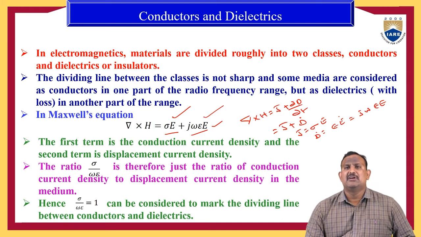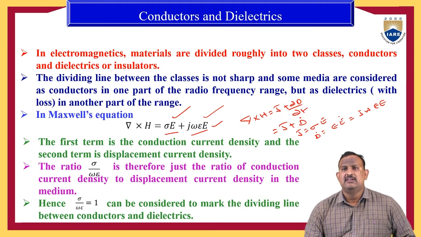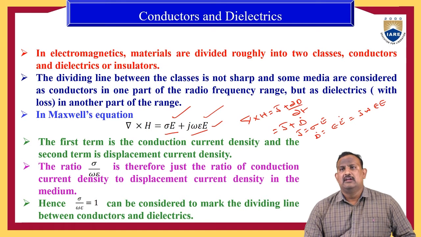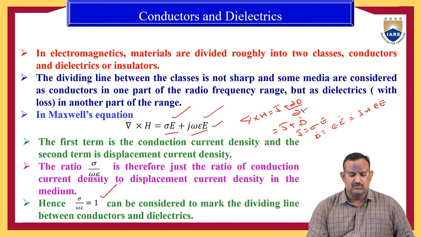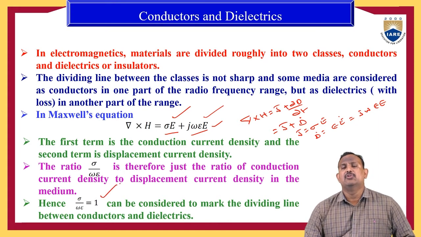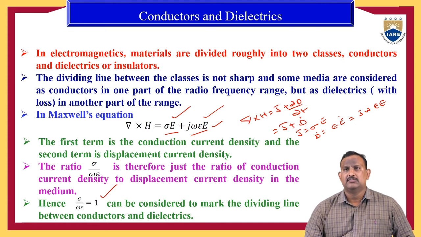So the ratio sigma by omega epsilon is just the ratio of conduction current density to displacement current density in the medium. Hence, sigma by omega epsilon equal to 1 can be considered to mark the dividing line between conductors and dielectrics.